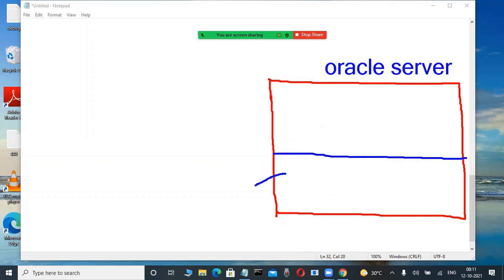In the bottom part, some files are created. This is called the hard disk. In the disk only, in C colon, D colon, some files are created. This is the original database. Don't write it, just observe: in the hard disk some files are created. Here, some commands are executed in a memory area. This is called the instance or RAM memory area.